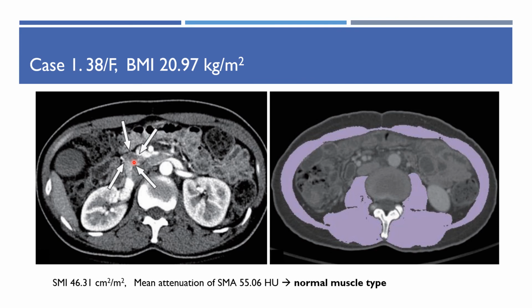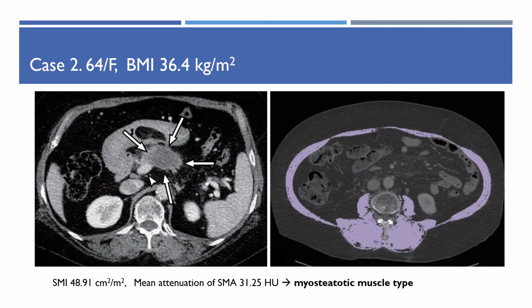I'll briefly show two cases. First, the axial image of portal venous phase shows a 1.3 cm mass with low attenuation in the pancreatic uncinate process, and the mass shows less than 180-degree contact with the superior mesenteric vein and is considered as resectable PDAC. Automatic segmentation indicated a normal muscle type, and after the curative surgery, the patient was alive without tumor recurrence for 82 months until the last follow-up.